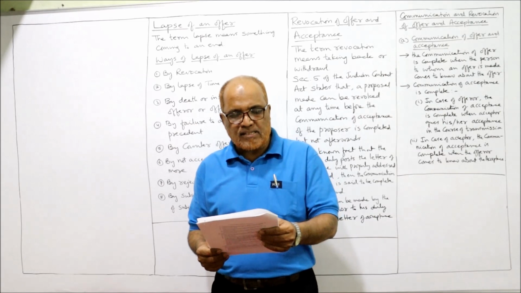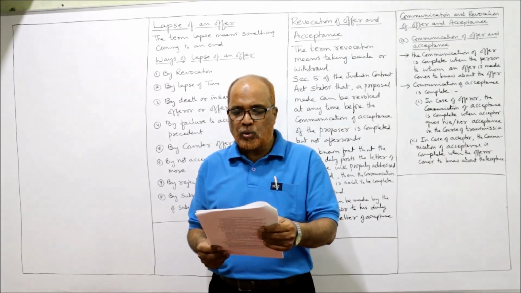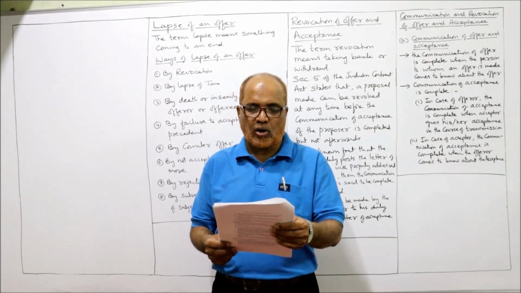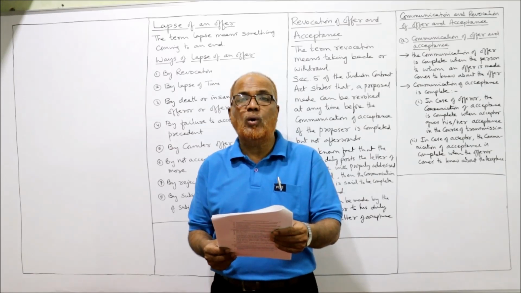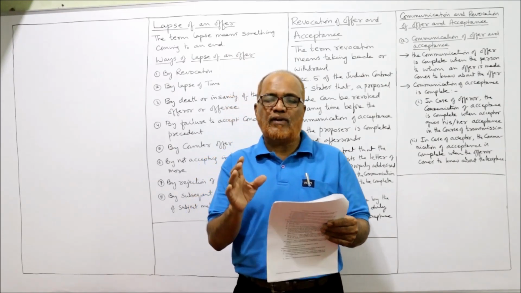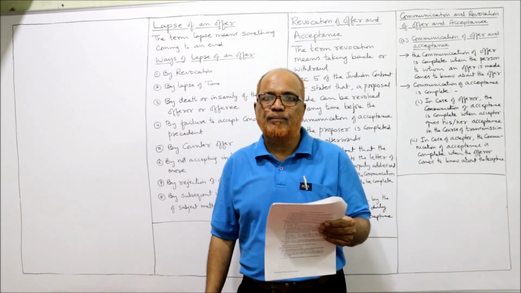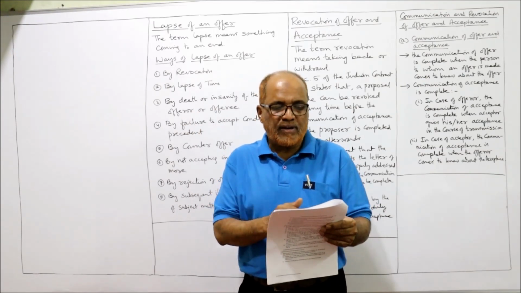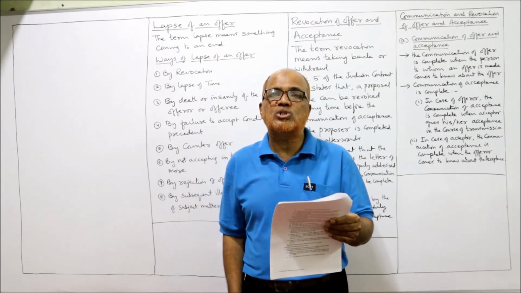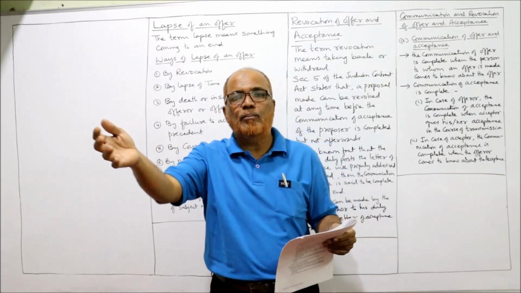Second case. Parvez offered a reward of rupees 500 to anyone who would restore to him his lost dog. Musharraf found the dog and restored the dog to Parvez without knowing the reward. Can Musharraf claim the reward? This is one of the well-known cases in which a person has offered a reward for a missing dog. Here Parvez offered a reward of 500. Whoever will restore, will bring back his lost dog. Musharraf, without knowing about the reward, he brought the dog.